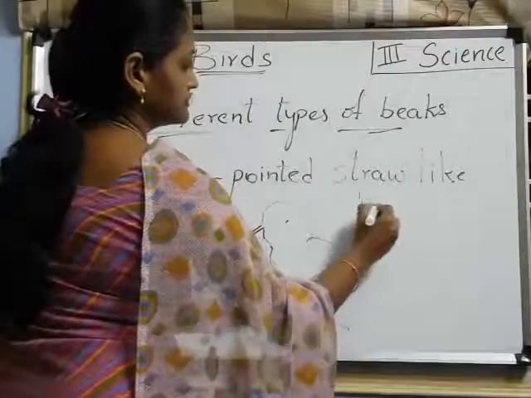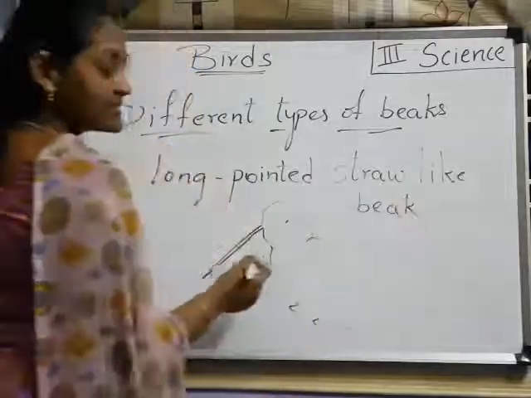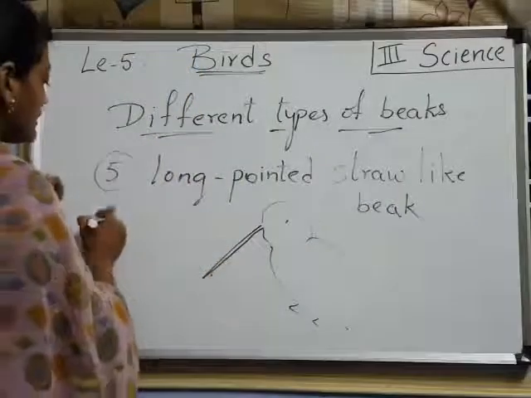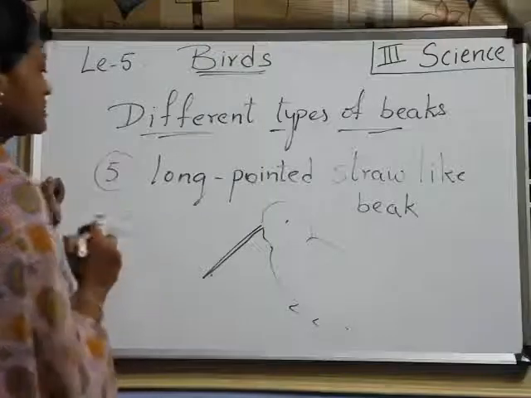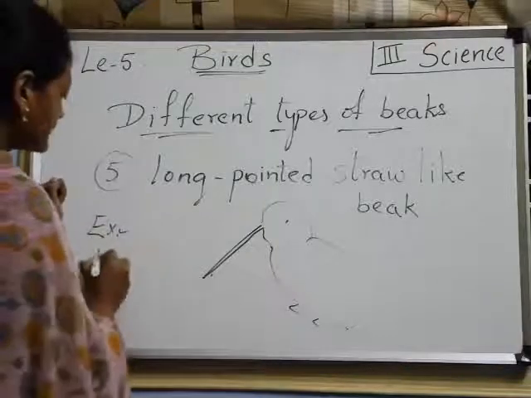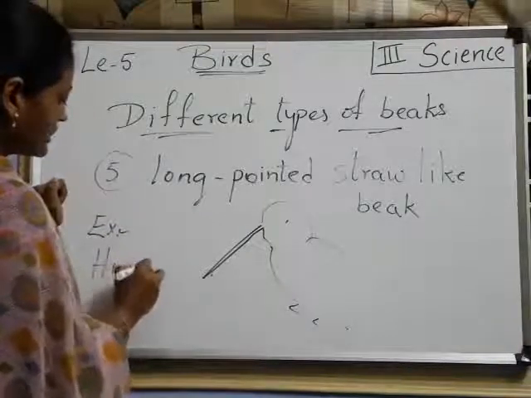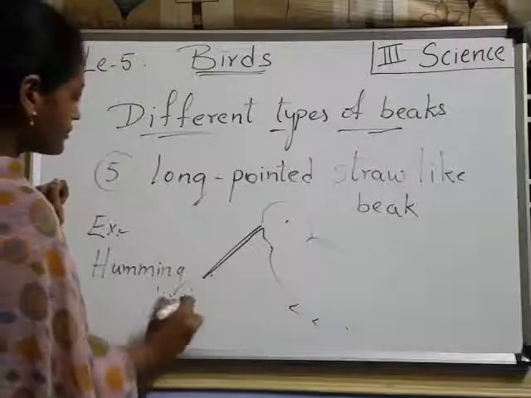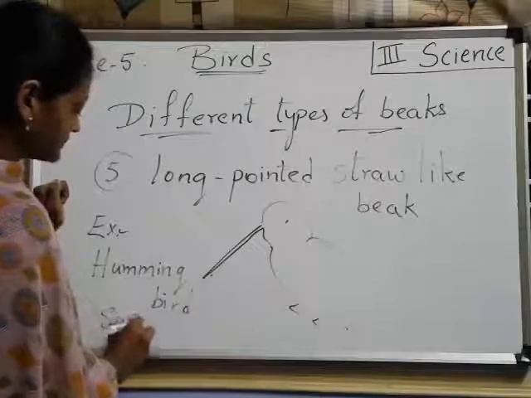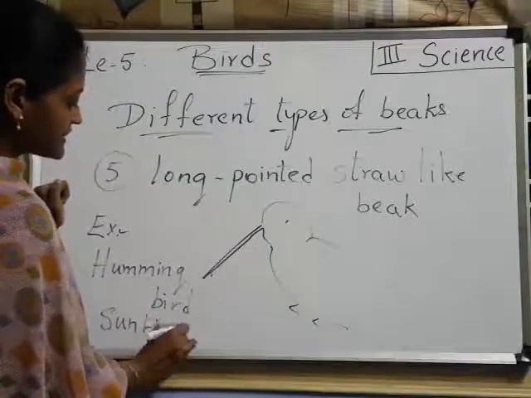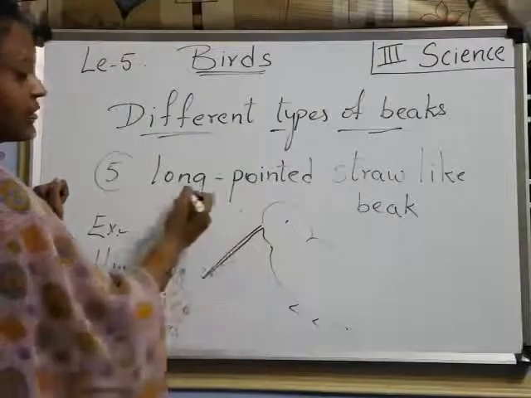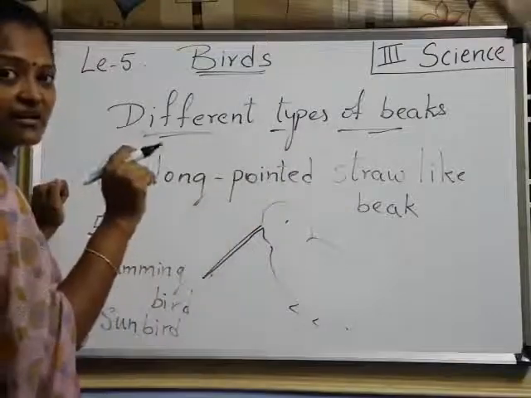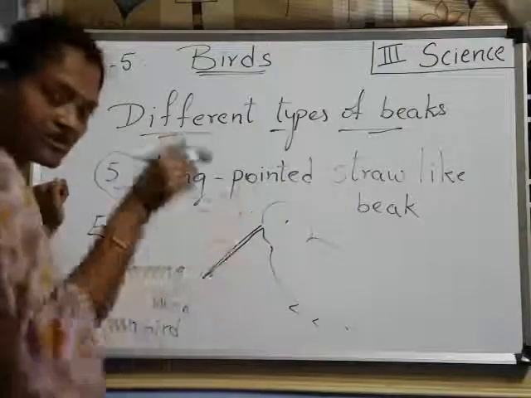Which birds are having a beak like this? Examples, children: hummingbird, and another one is sunbird. These two birds have a long, pointed, straw-like beak. It looks like a straw only.